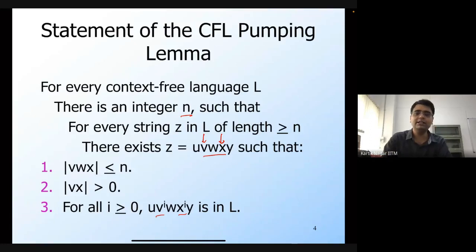So this pumping lemma is saying that there exists some way in which you can break down this string z into u, v, w, x, and y. So it's not like you can take any choice of v, w, and x and then pump those. There will exist some way in which you can break down the string. It's not like you can break down the string in any arbitrary way.